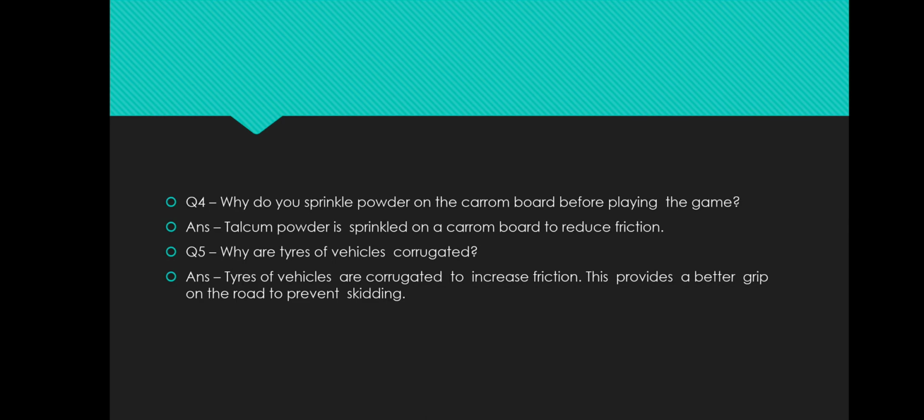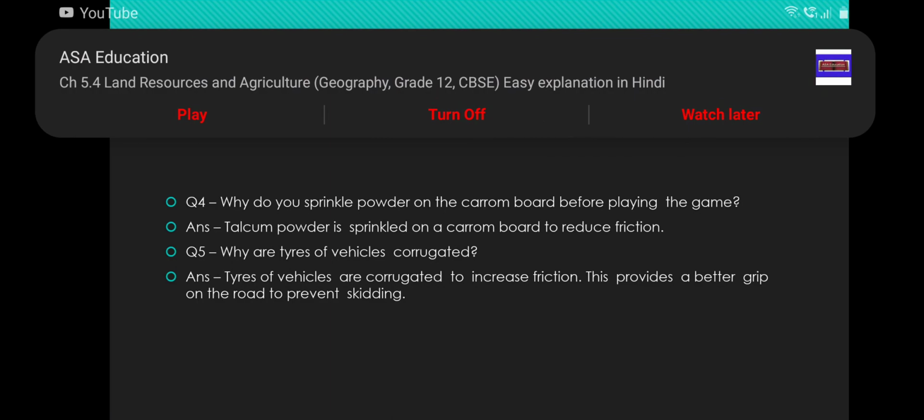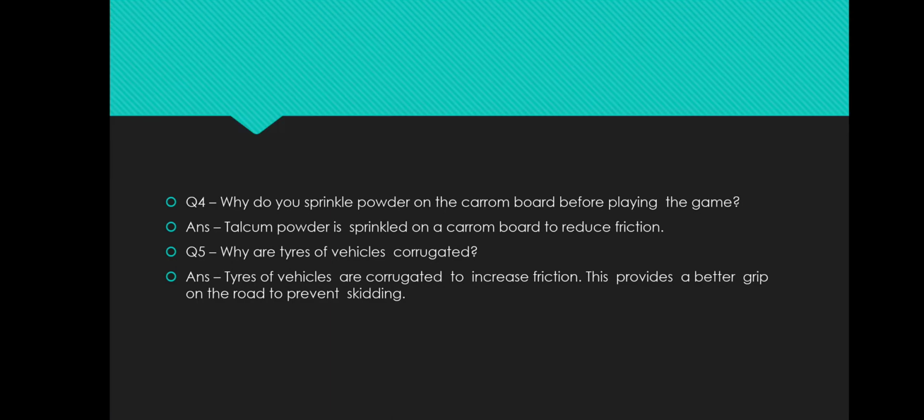Tires of vehicles are corrugated to increase friction. This provides a better grip on the road to prevent skidding.